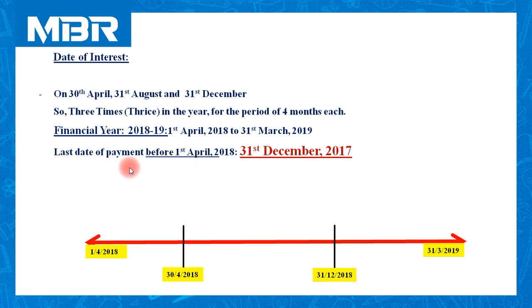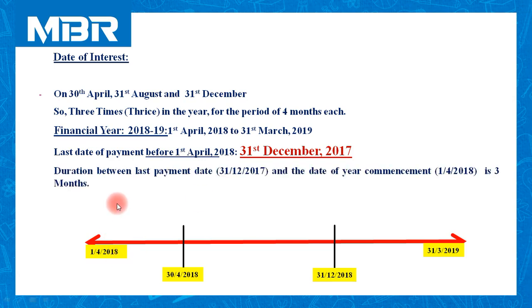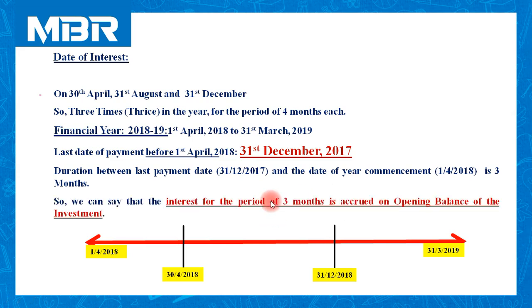Now we need to understand the last date of payment of interest before the commencement of the year, that is 1st April 2018. It is 31st December 2017, and the duration between the last payment date and the date of year commencement is 3 months. So we can say that interest for the period of 3 months is accrued on the opening balance of the investment.